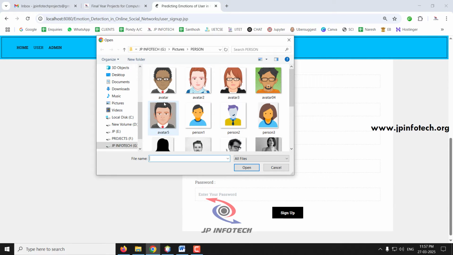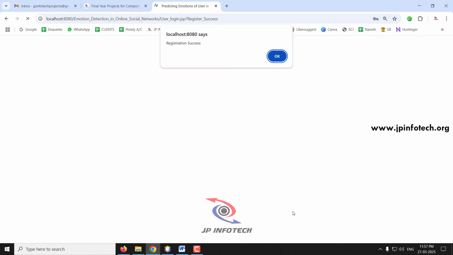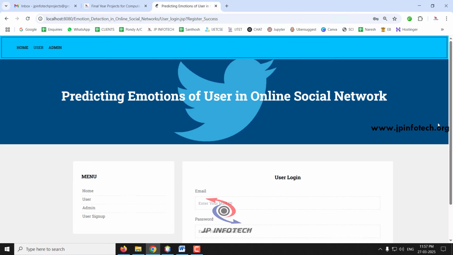Make sure that it is small and not a bigger size, and then enter your password for your account and click Sign Up. Now the registration is a success, click OK.